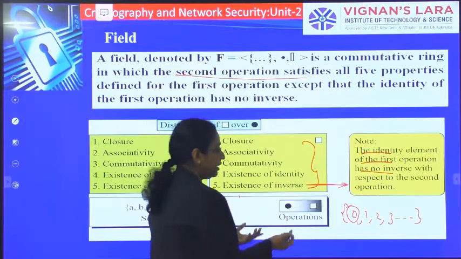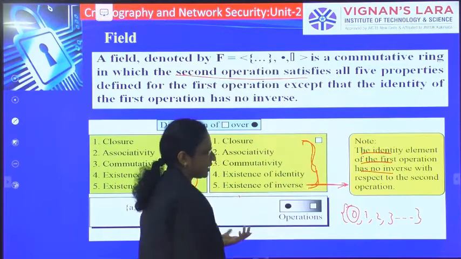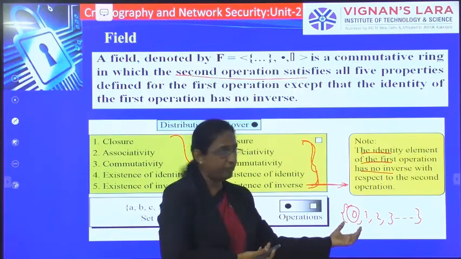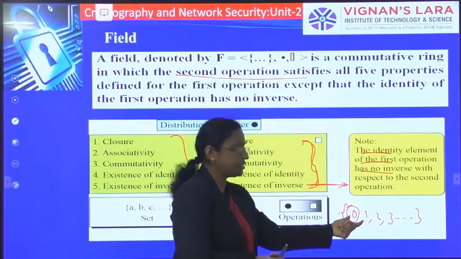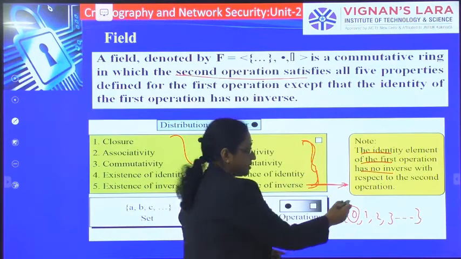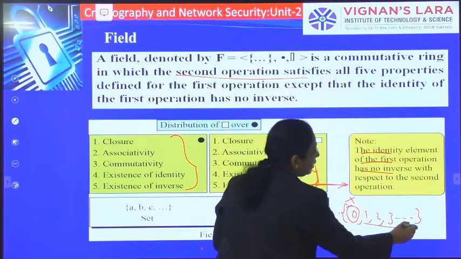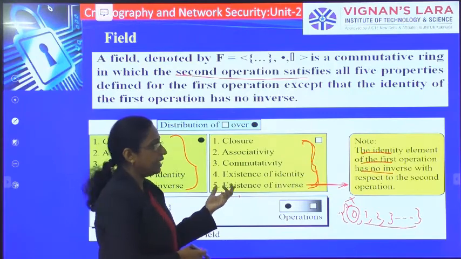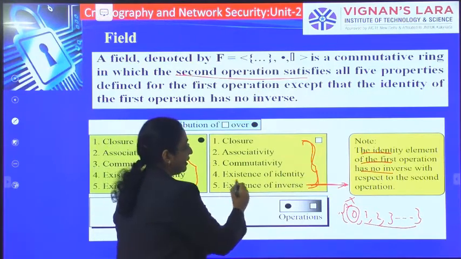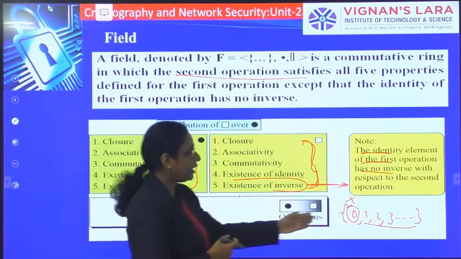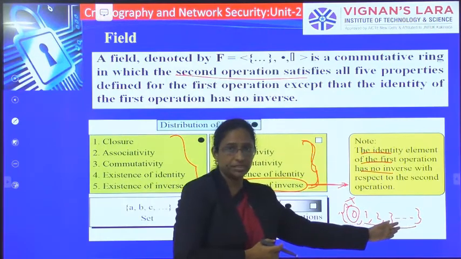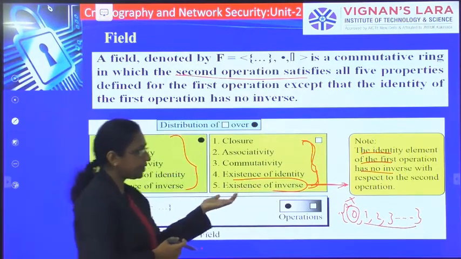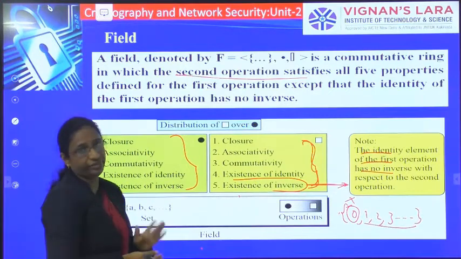When it comes to the second operation, this set is said to be a field if, apart from this 0, all other elements have multiplicative inverses. Then it is said to be a field.